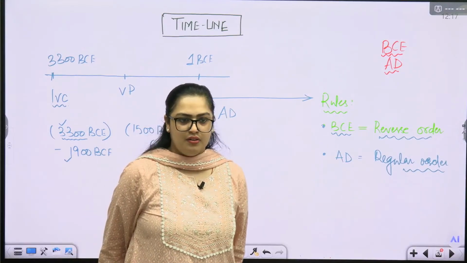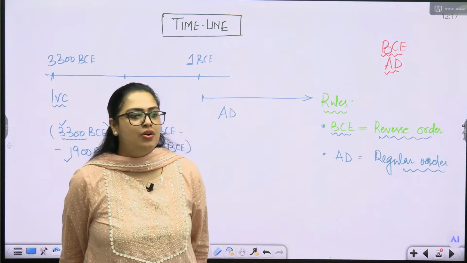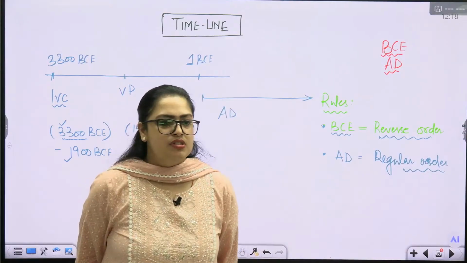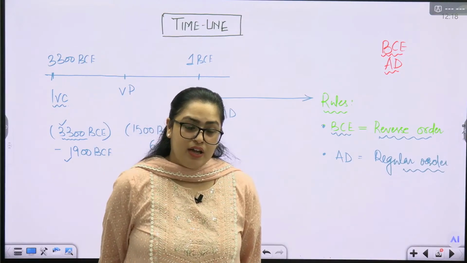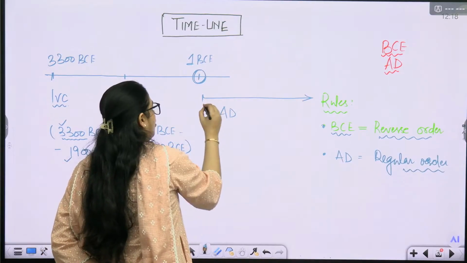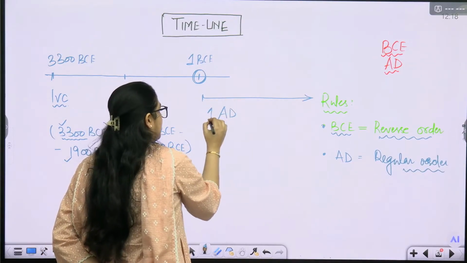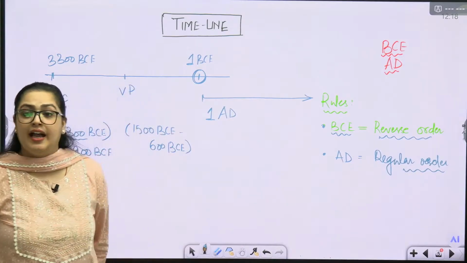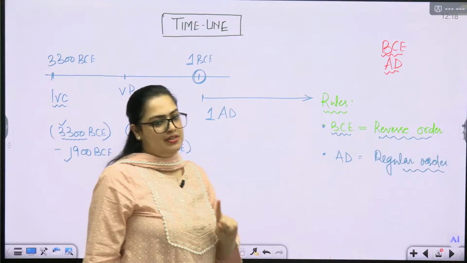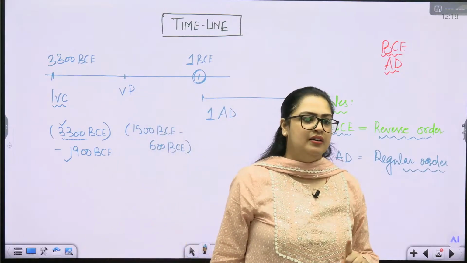There is nothing called 0 in time. So we cannot be looking at a year which is year 0. When we reach this time, the next year after first BCE will be first AD. This is the biggest mistake I have seen students committing.